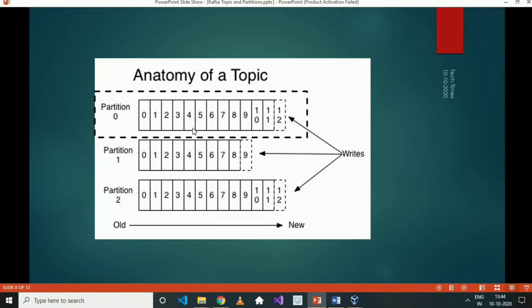Now if we want to read any message from a partition, there are two options available. Either we can read from message 0, that is the start of that partition's messages, or we can start at any point up to the last offset which is available. If we start reading from the beginning, it will read sequentially: it will read 0, then 1, then 2, 3, 4.